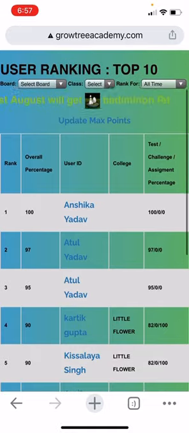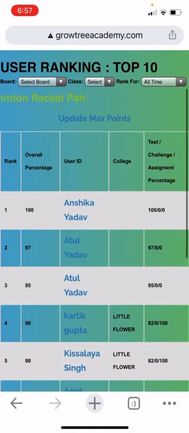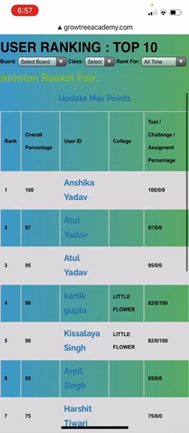If you see this ranking, Anshika Yadav scored 100% in the test, but she doesn't have any challenge or assignment problems. That's why her overall score is 100%. But as soon as there is an assignment or a challenge problem, she has to score well in all those areas also to maintain the percentage.